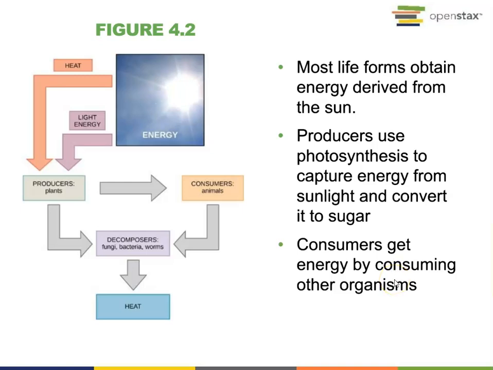Most life forms obtain energy derived from the sun. Producers, such as plants, use photosynthesis to capture energy from sunlight and convert it to the sugar molecule glucose. Consumers, like animals, get energy by consuming the producers or other organisms.